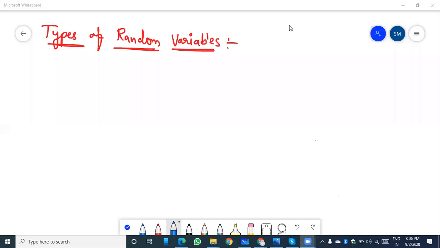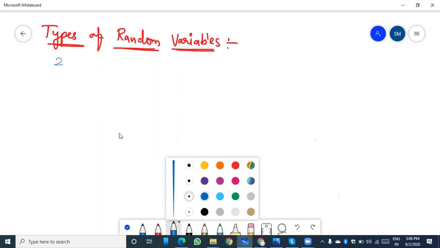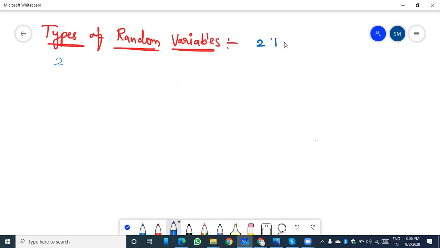This is the second class, types of random variables. Random variables are of two types. How many types? Two types. One is the discrete random variable. The second one is the continuous random variable.